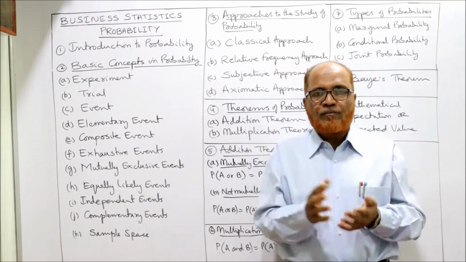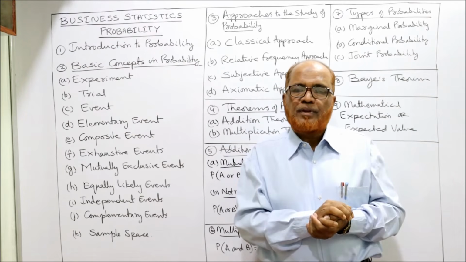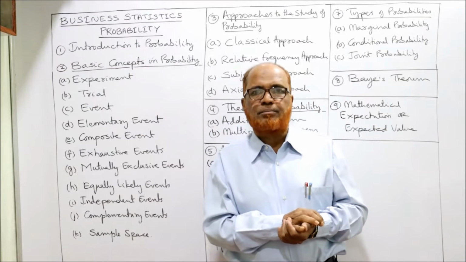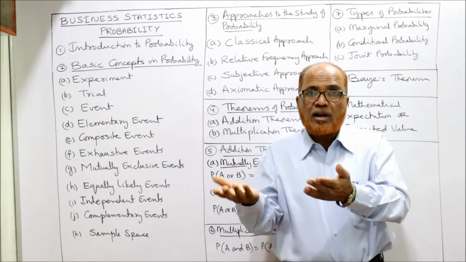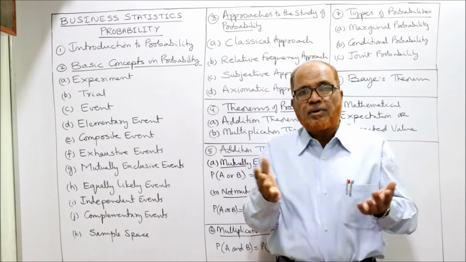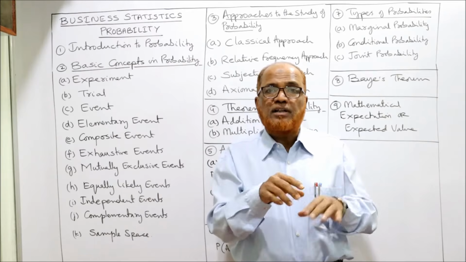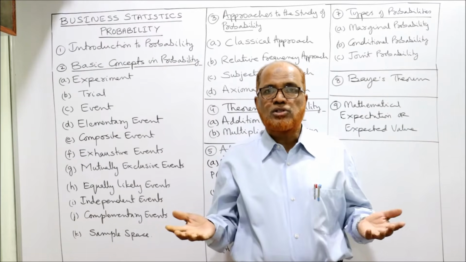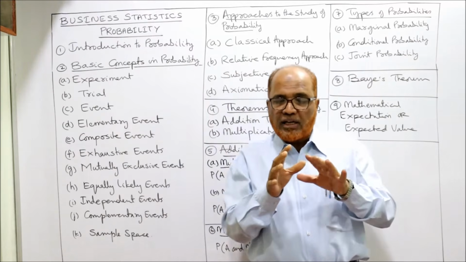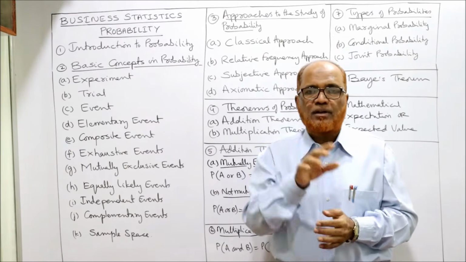The probability is 0. Similarly, for example, a person is writing the examination for MBA. What is the probability that he will pass the MBBS exam? 0. Because he is not writing MBBS, he is writing MBA. How can he pass the MBBS exam? 0. Similarly, a cricket match is played between India and England. What is the probability that Australia will win this match? 0 probability, because Australia is nowhere connected with the India and England match. So where the possibility of the event is nil, there we use the probability 0.